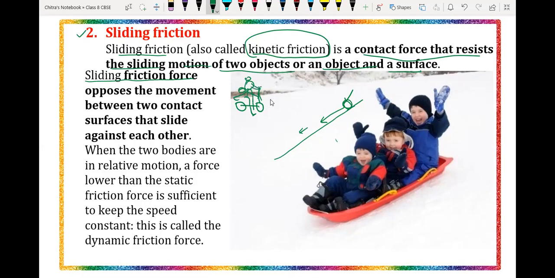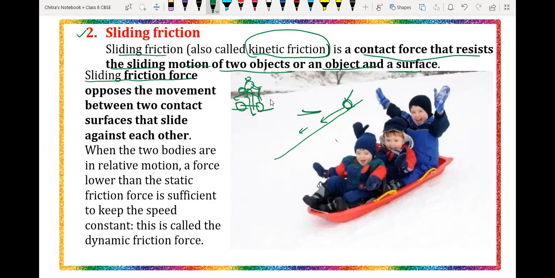The cycle will move from here to here automatically, but the velocity will keep decreasing. The cycle will move some distance, is it or not? Yes, and that force reduces the velocity or the speed of that particular object, your bicycle.